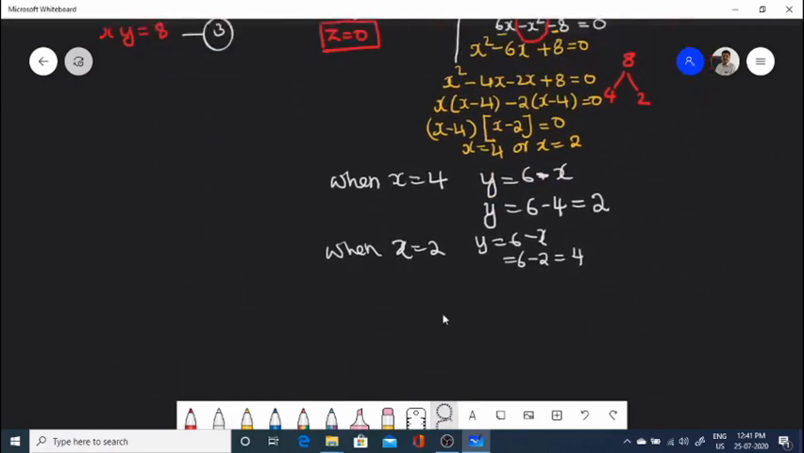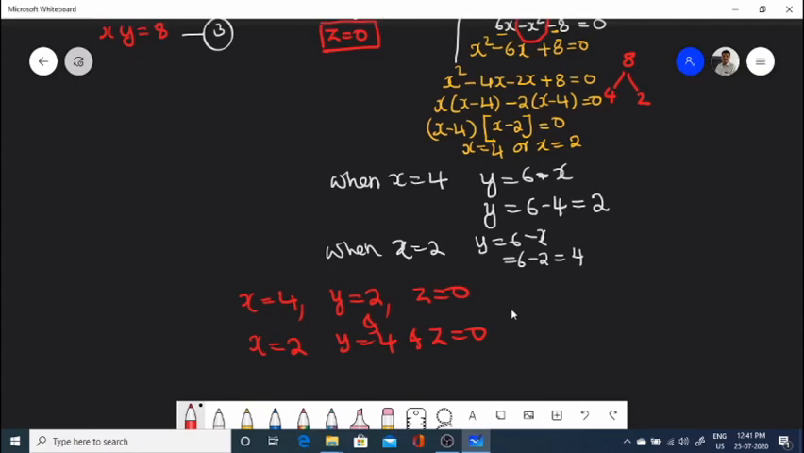So finally we conclude the values of x, y, z. x is 4, y is 2, z equals 0, and x equals 2, y equals 4, and z is equal to 0. So these are some of the applications of equality of two matrices.